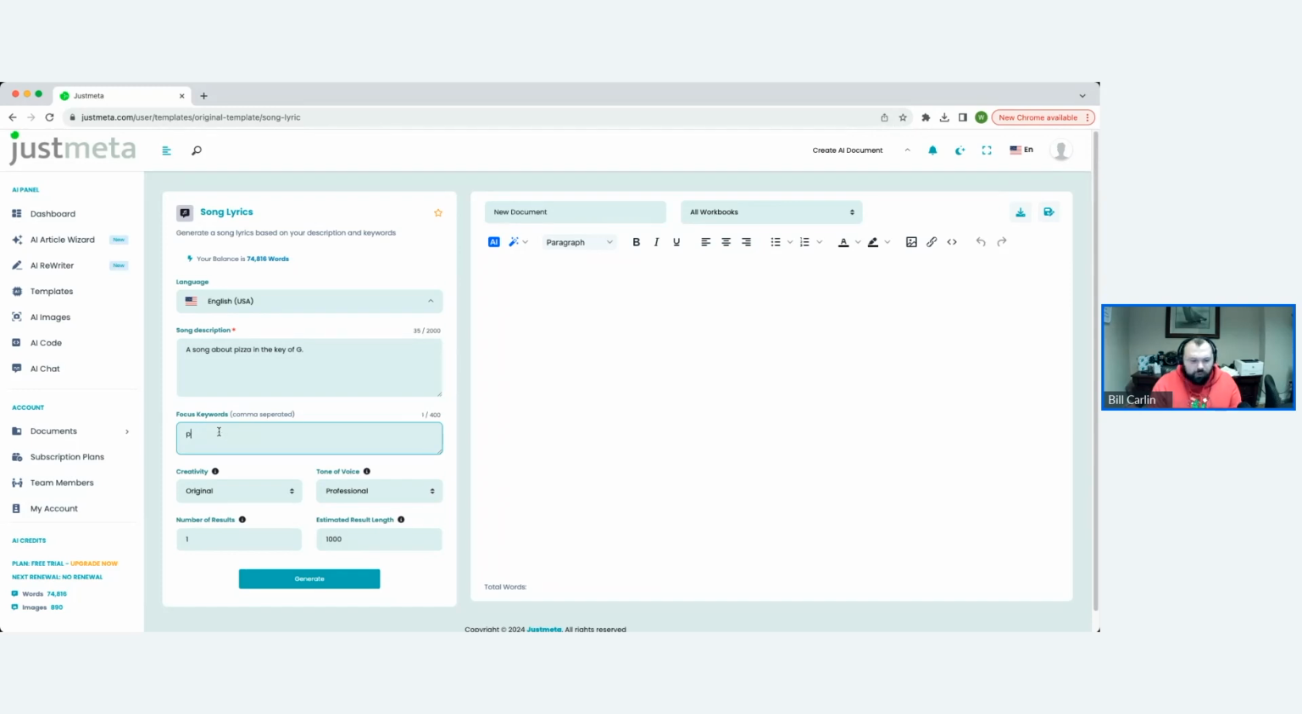And I want to give it some keywords such as pizza, mushrooms, sauce. Let's go with anchovies. I don't know if that's how you spell anchovies, but you know, it's a bunch of stuff there. Cheese. Let's go for that. Then let's go for the level of creativity. I want it to be pretty imaginative, and I want it to be kind of witty, right, for tone of voice. So let's generate some results.